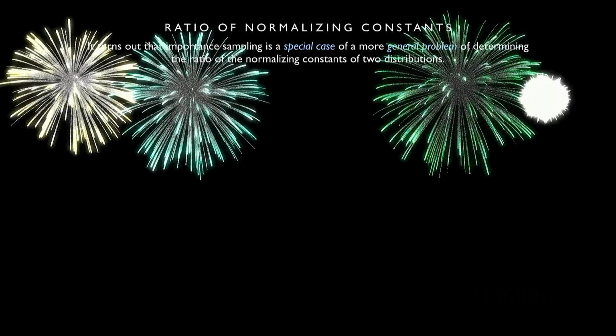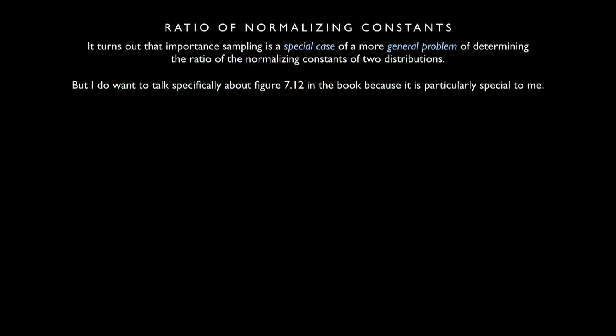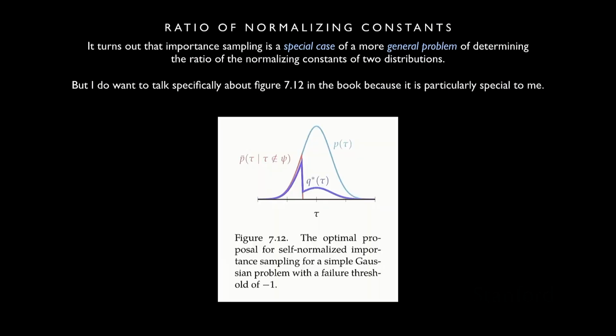But there is one figure in the book that is particularly special to me, and that's figure 7.12. Some of you already know where this is going. This is the optimal proposal distribution for self-normalized importance sampling when we're doing something similar to umbrella sampling. That's not all supposed to make sense to you, but what's interesting about this figure is that early last year, I was designing invitations for my wedding, and I was visiting my mom in San Diego working on these invitations, and